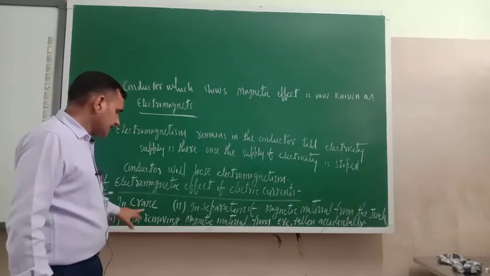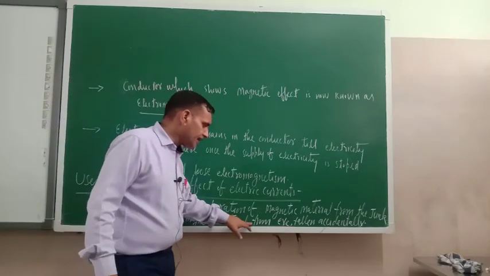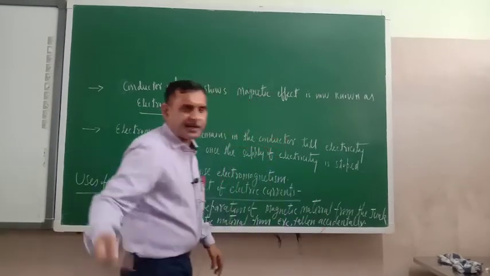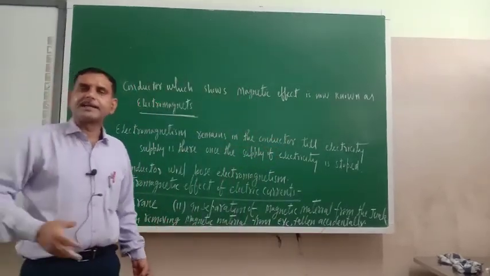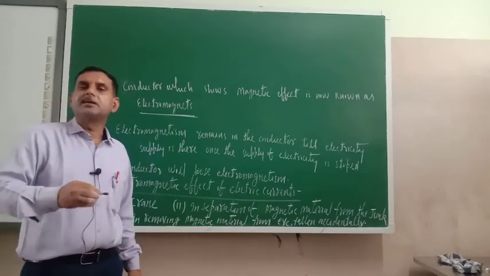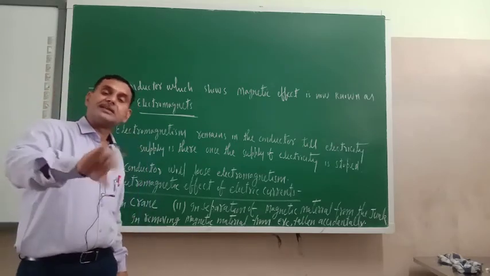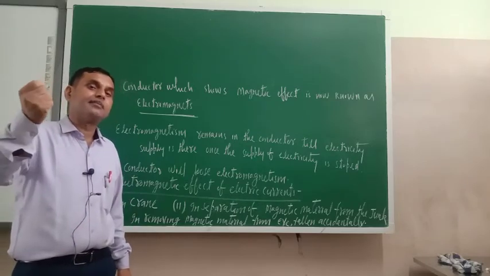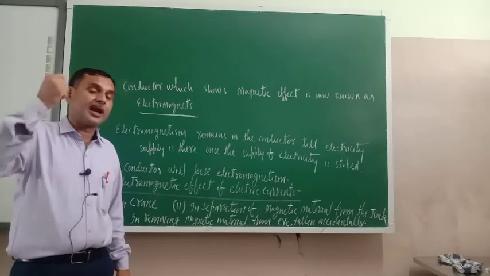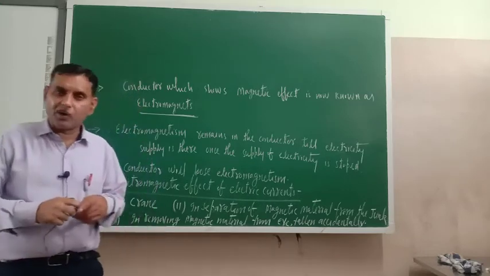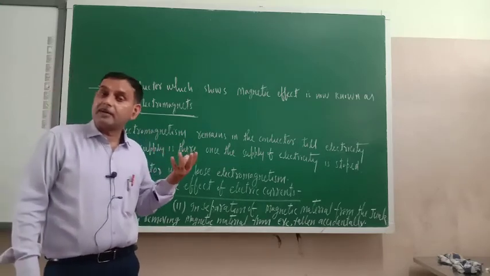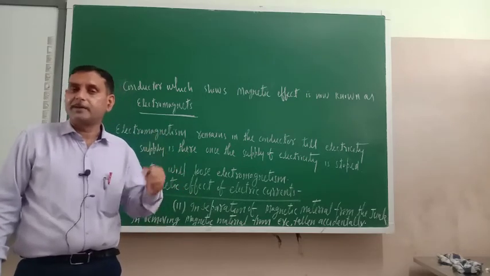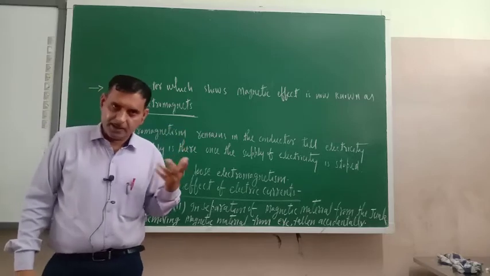Next application is removing magnetic material fallen accidentally in the eye. Try to understand. Small kids play with toys and other materials, and suppose some material accidentally falls on your eye. Then you may lose eyesight, or you may have a lot of pain, so you will go to the doctor. Am I correct or not?